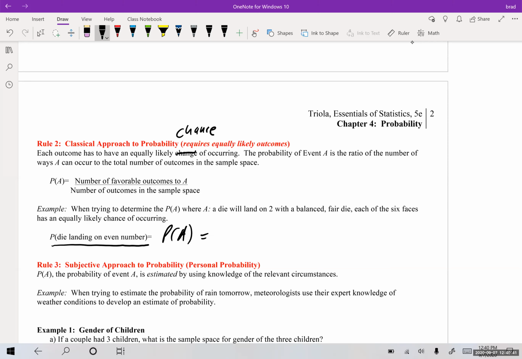So how many even numbers are there? On a 6-sided die, there's 2, 4, and 6. So there are 3 even-sided faces. And then it says divided by the number of outcomes in the sample space. Well, when you roll a die, you could get a 1, 2, 3, 4, 5, or 6. So there are 6. So the probability of getting an even number is 3 over 6. Sometimes you can leave it as fractions depending on how they want it, or sometimes you give them the decimal. It depends from question to question. A lot of times I like fractions better, but fractions must be in simplified form, right? Divide this by 3, we get 1. Divide this by 3, we get 2.